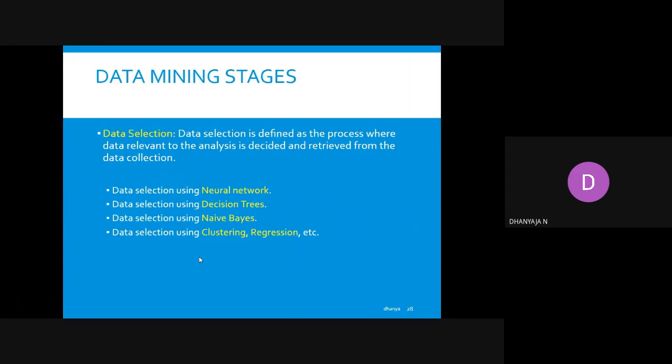Next is data mining stages, in that, data selection. Data selection is defined as the process where data relevant to the analysis is decided and retrieved from the data collection. Data selection can be done using a neural network or a decision tree, or any clustering and regression technique can also be applied for doing the data selection.